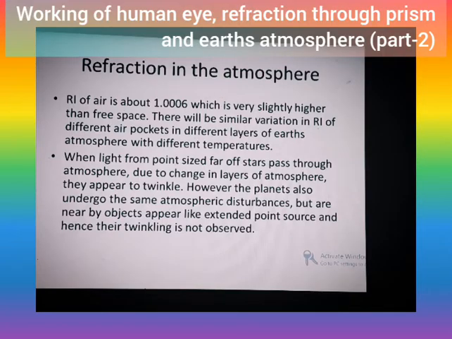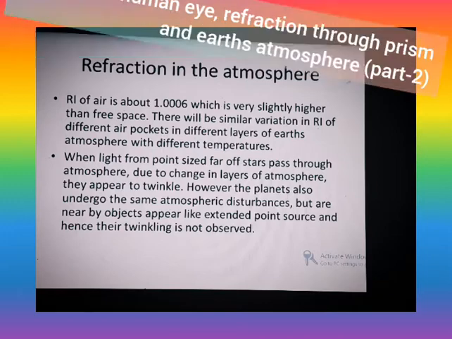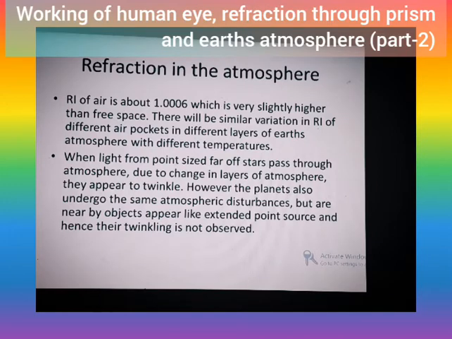When light comes from point-size sources like stars, which are very far off, 4.5 light years being the nearest star, it means the light from the star takes 4.5 years to reach the Earth. So the picture of the universe that we see at night is some years old.